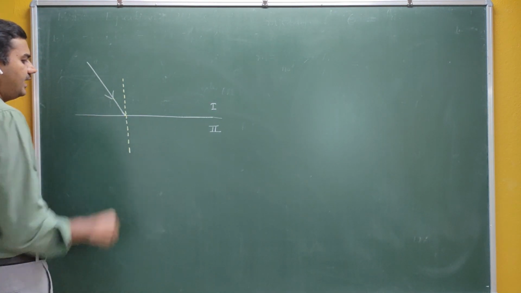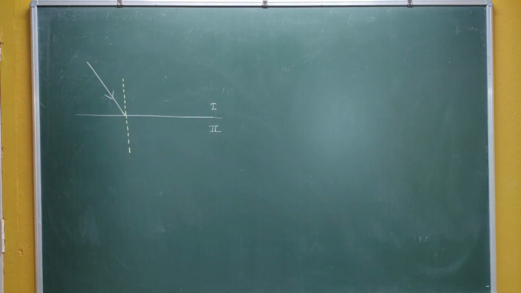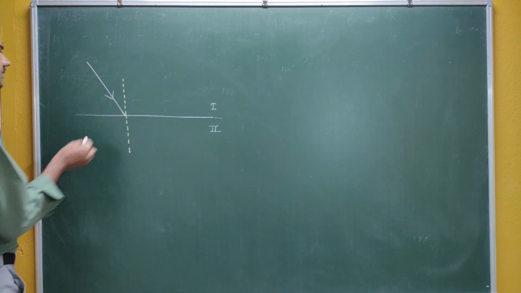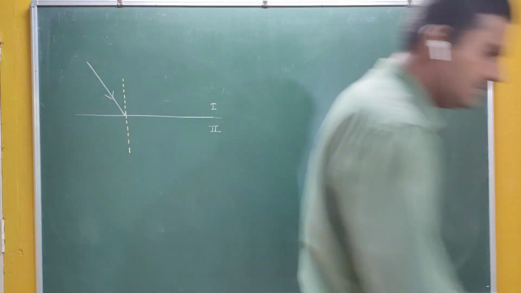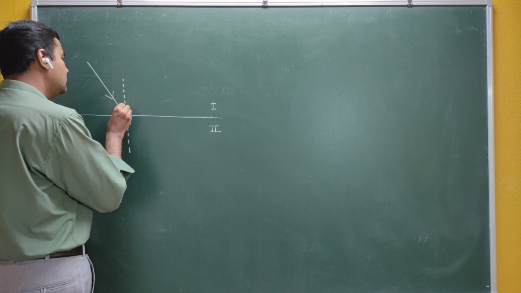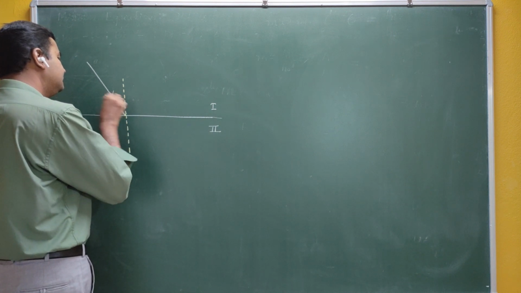So what is normal? The line which is perpendicular to the surface. So this particular angle is called the angle of incidence. So this is the angle of incidence, I.